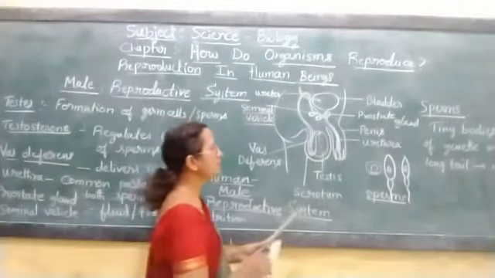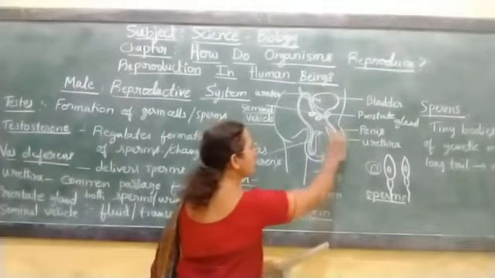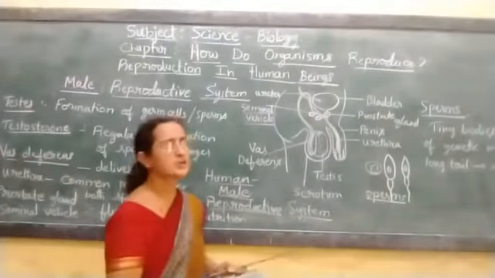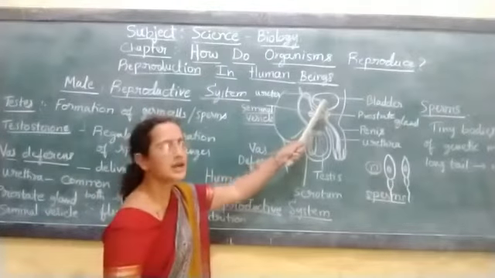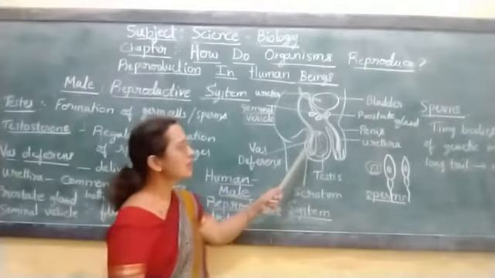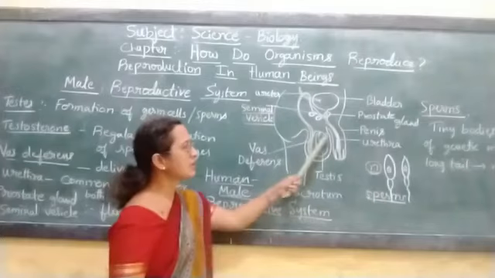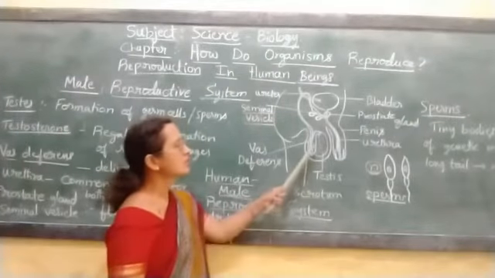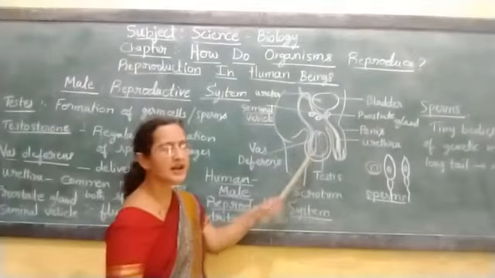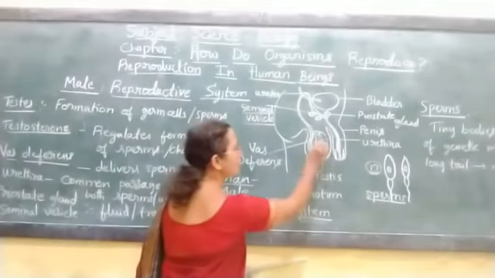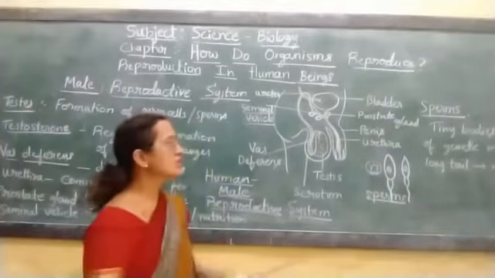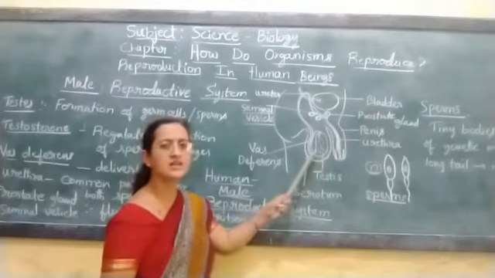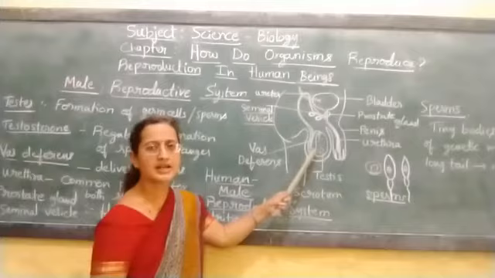Around this urethra, this is a highly muscular region. See, this urethra is a common passage for both the urine and the sperms. So sperms, where do they get generated? You are observing a scrotal region here. This is called the scrotum. This scrotum has a testis inside it. The testis has specialized cells inside, and these cells produce the sperms. So the testis is the region where the sperms are generated.